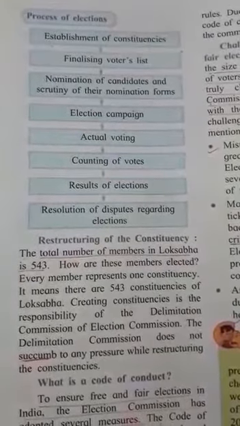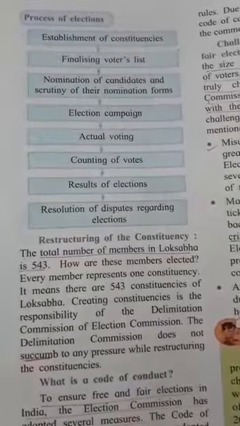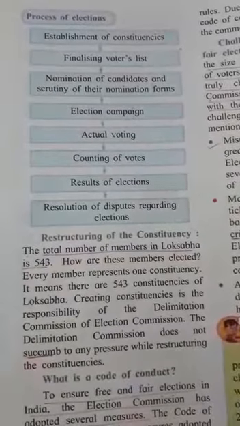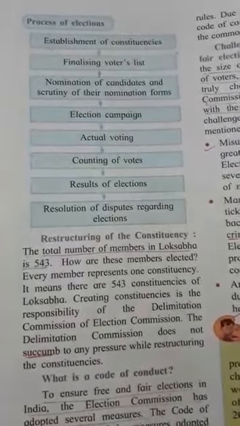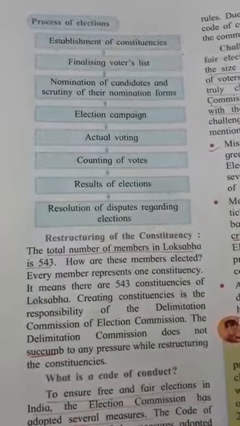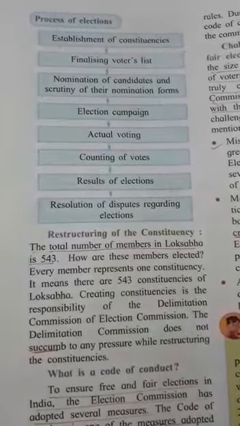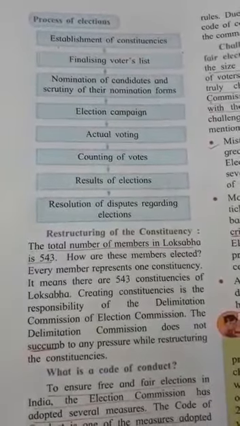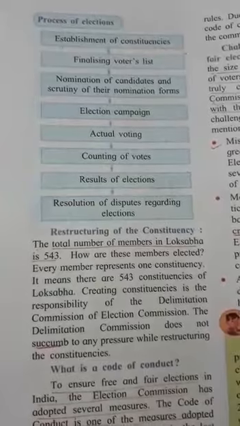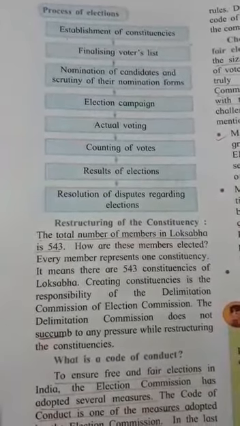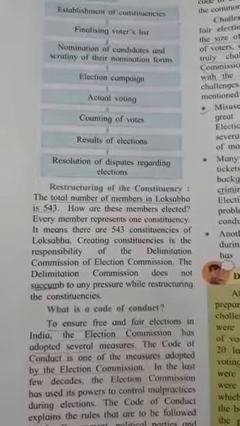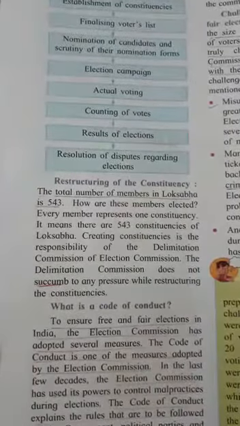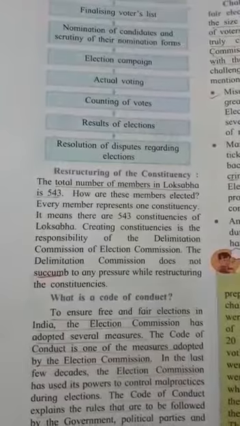First one is establishment of constituencies, then finalizing the voter list, nominations of candidates and scrutiny of the nomination form, election campaign, actual voting, counting of votes, results of election, resolution of disputes regarding elections. Now, the reconstructing of the constituencies.